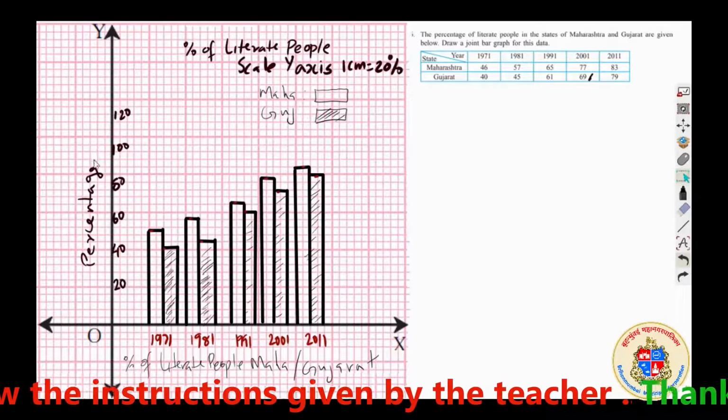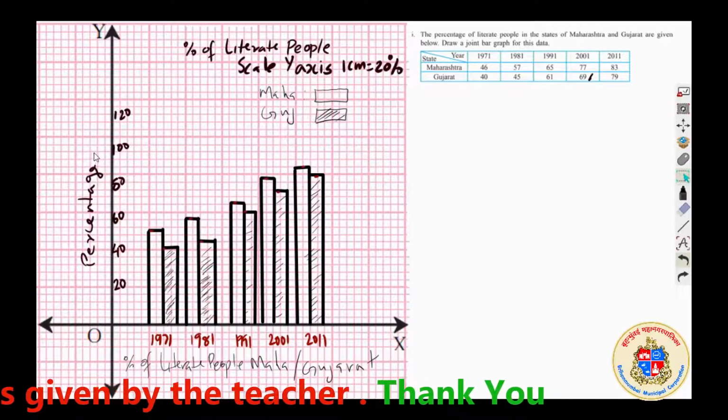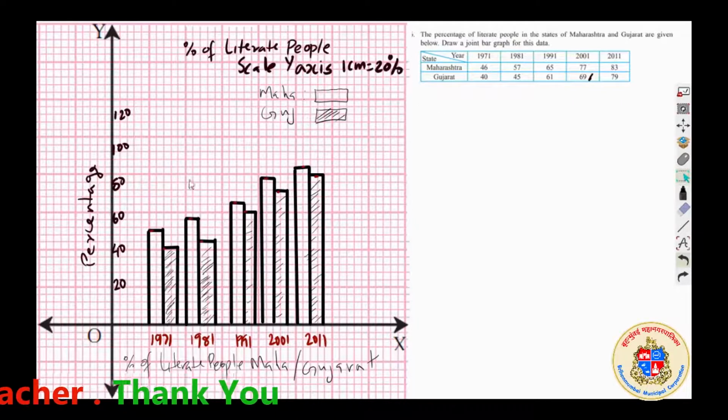So here it is given percentage, and it is given that the percentage of literate people. Okay, so the graph is clear. Almost every time we understand that the literacy in Maharashtra is much better than that of Gujarat, but in both states the percentage of literate people is increasing year after year. Out of 100, how many? So it has reached 83% in Maharashtra in 2011, 79% in Gujarat.